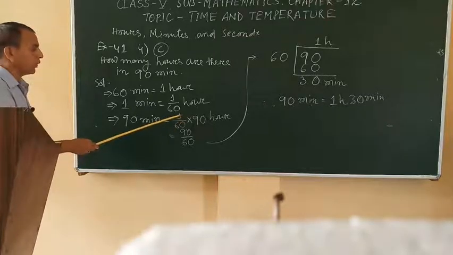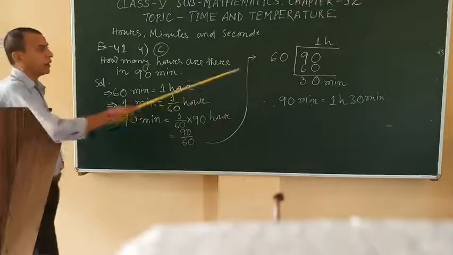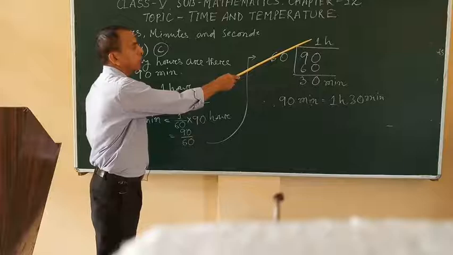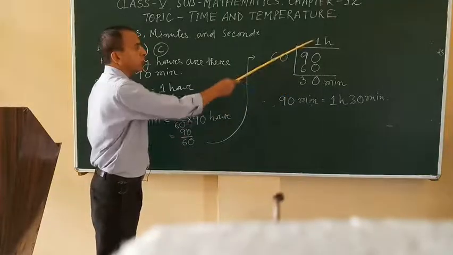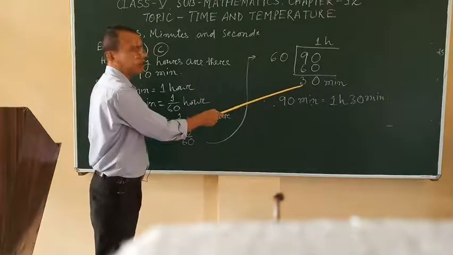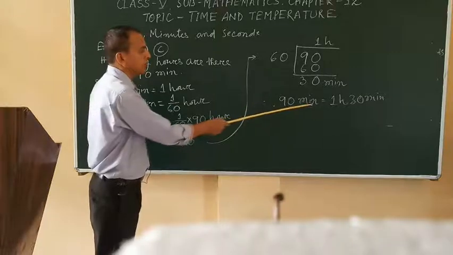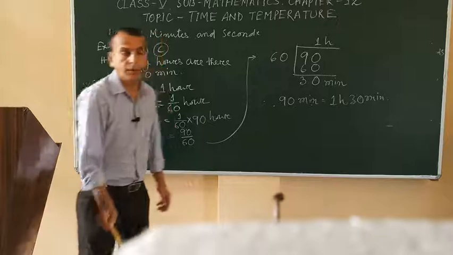So 1 by 60 into 90 means 90 by 60, and when we divide 90 by 60, we get 1 time and 30 remainder. So the 1 time means 1 hour and the remainder 30 means 30 minutes. Therefore, 90 minutes equal 1 hour 30 minutes.